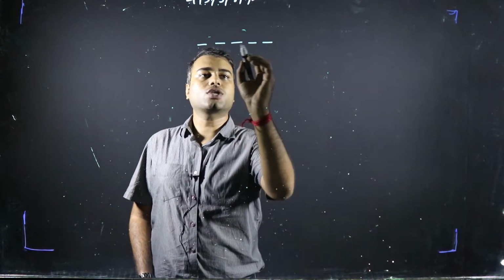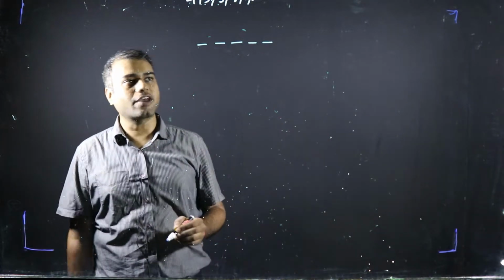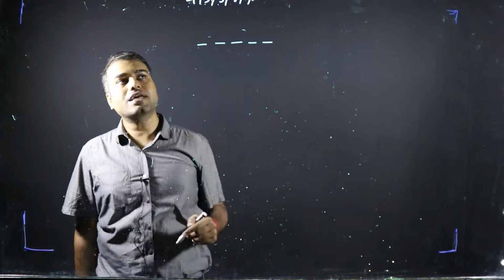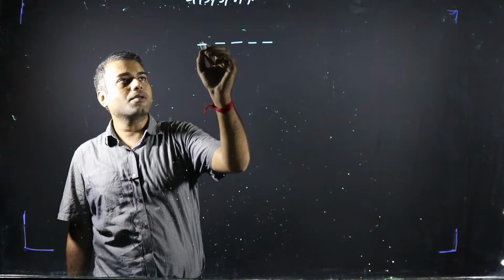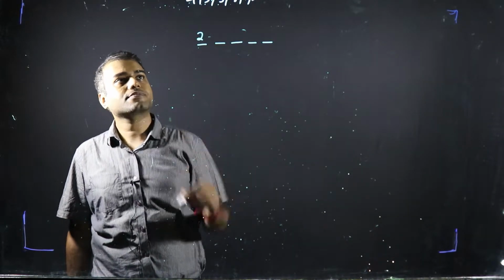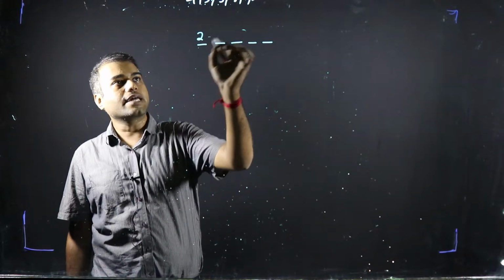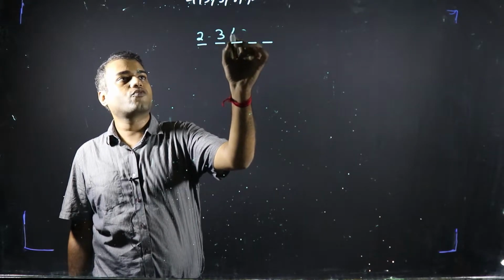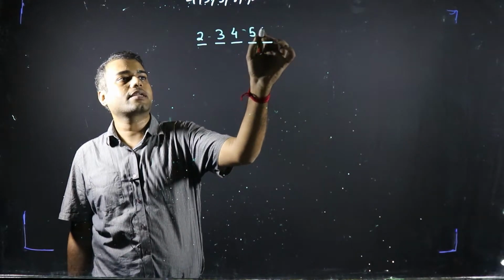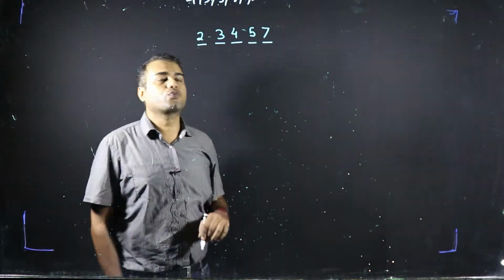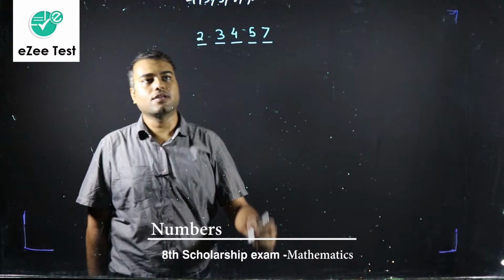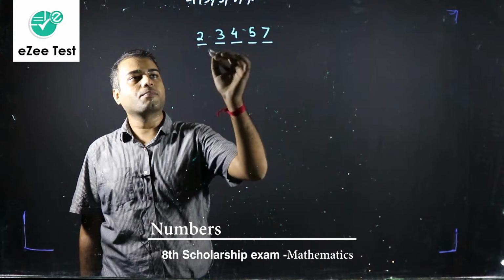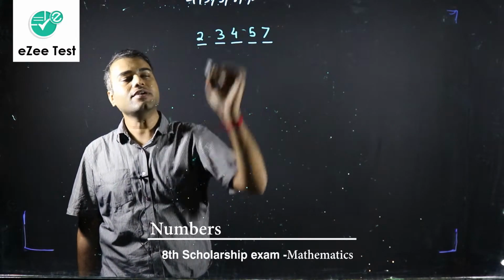Okay, so 1, 2, 3, 4, 5. I have made 5 blanks. Now, if we have to make the smallest number, shouldn't we start with the smallest available number, which is 2, right? So 2, then comes 3, then comes 4, then comes 5, and then comes 7. So 23,457: 2, 3, 4, 5, 7. This is the smallest possible number that we can make out of these given digits.